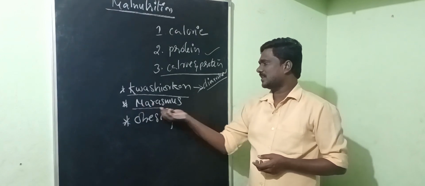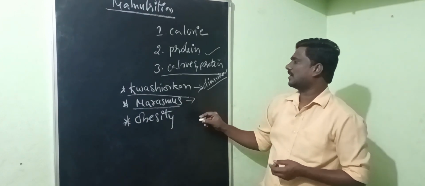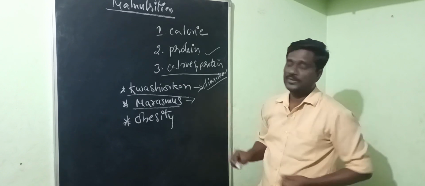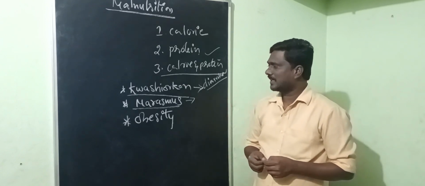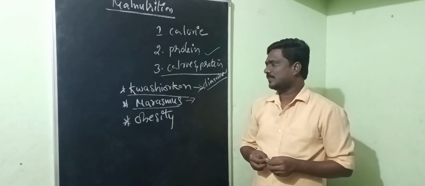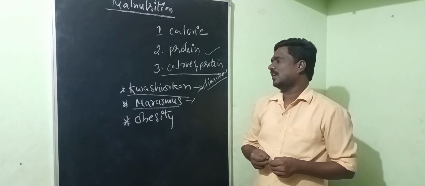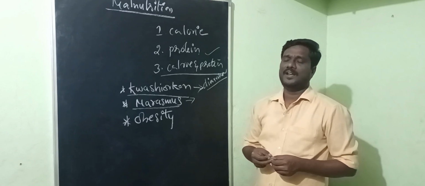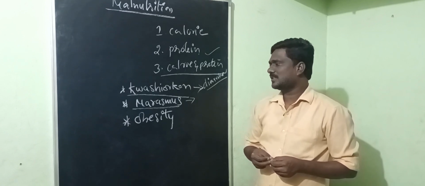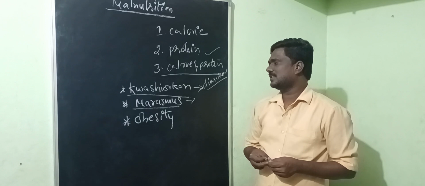Next, marasmus. This is the lack of both protein and calories. Immediate second pregnancy and repeated childbirth, children face this marasmus disease.